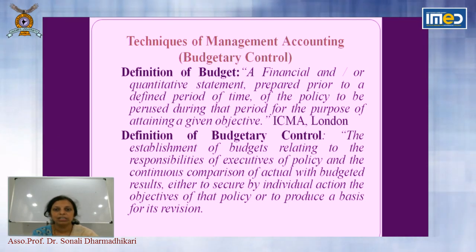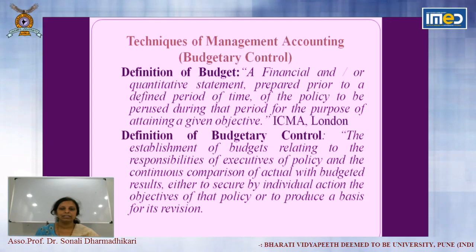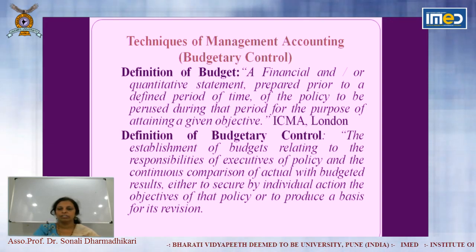So budgetary control is the technique which is implemented by preparing budget. The budgets are prepared first, then they are compared with actual cost and then the steps are taken. So the whole process is called budgetary control.